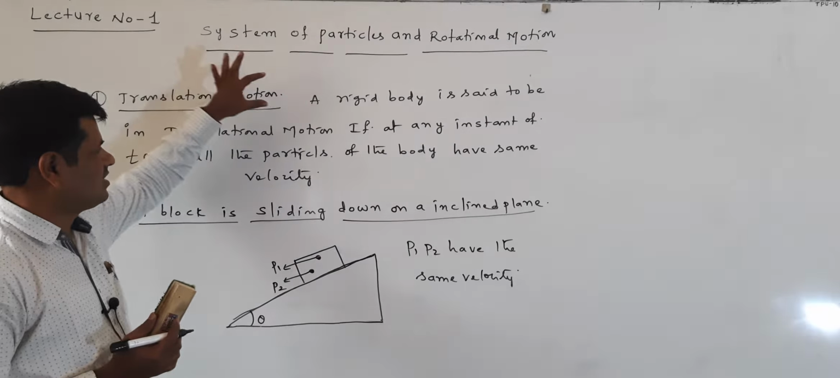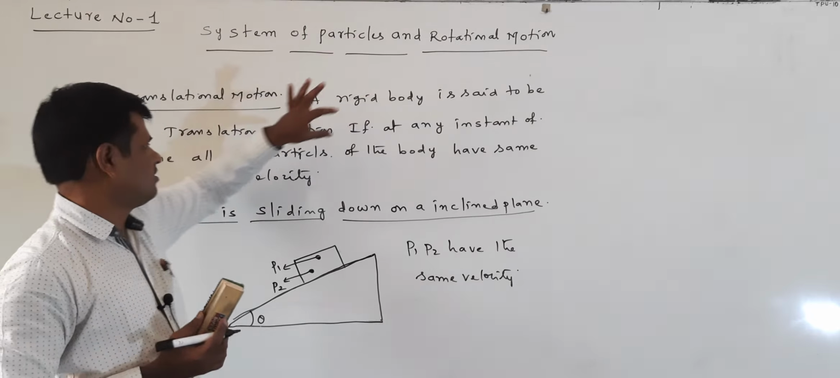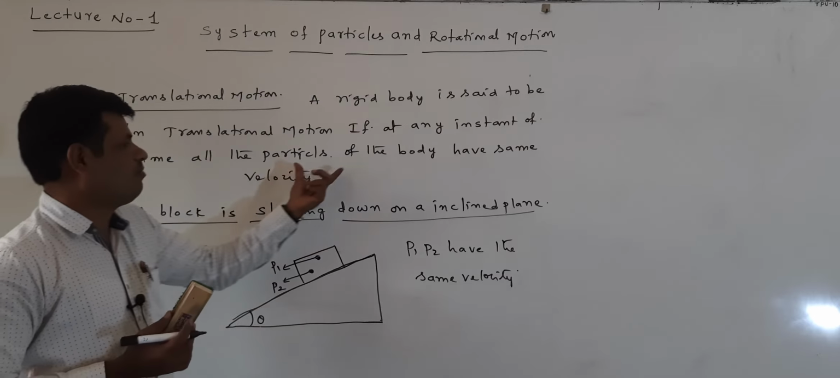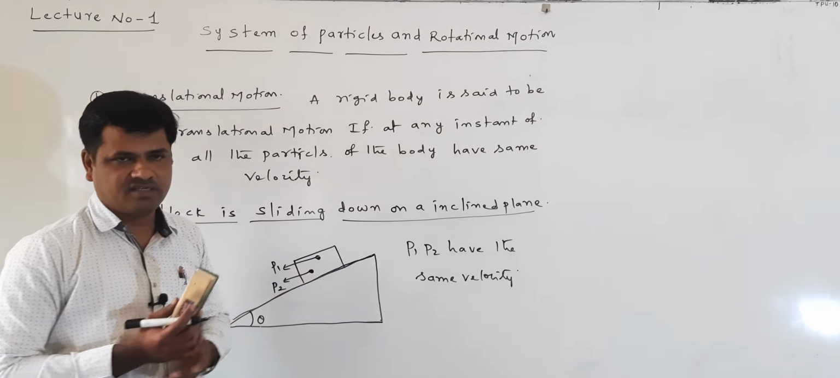Translational motion means what is the definition here? A rigid body is said to be in translational motion if at any instant of time all the particles of the body have the same velocity.